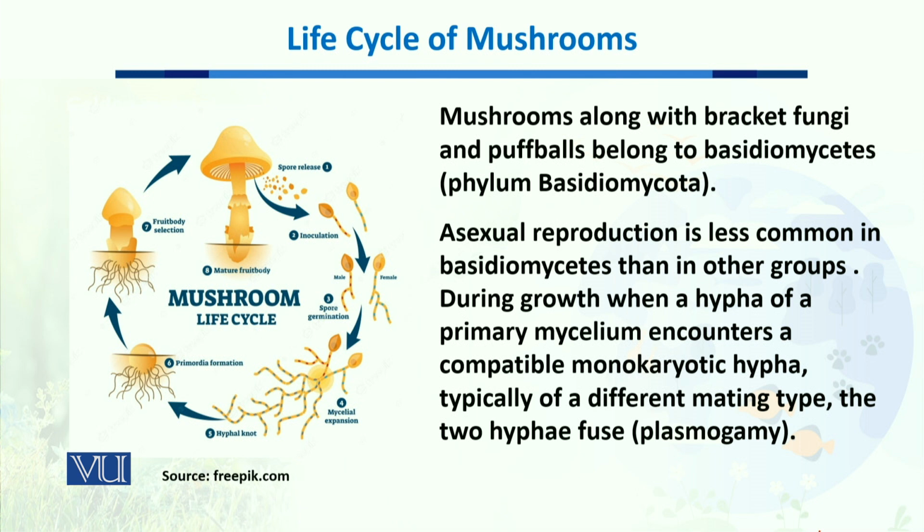Now, when we talk about asexual reproduction in this group of fungi, it is very uncommon compared to the other fungal groups. When we talk about sexual reproduction, the hyphae from two different origins come in close proximity, and they are monokaryotic hyphae. They come close with each other and they fuse. As a result of this fusion, the process is known as plasmogamy.